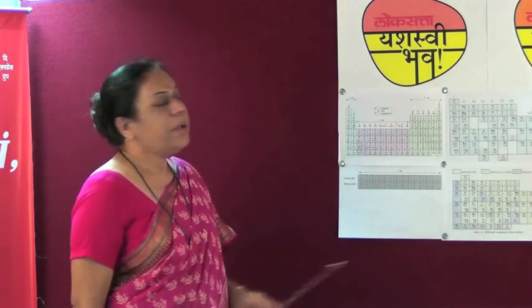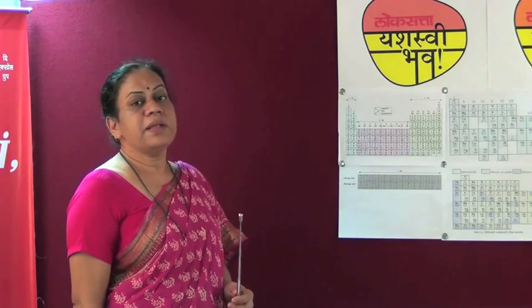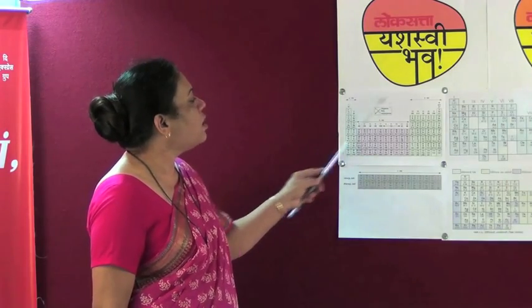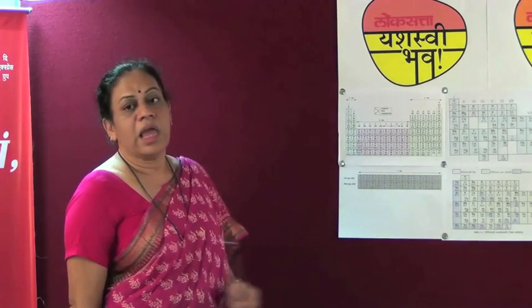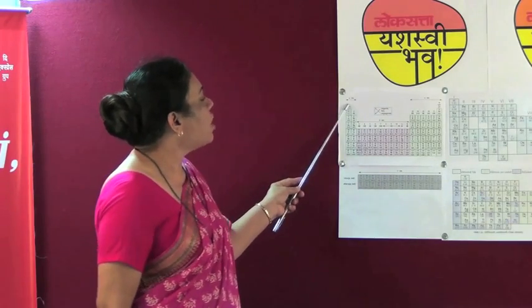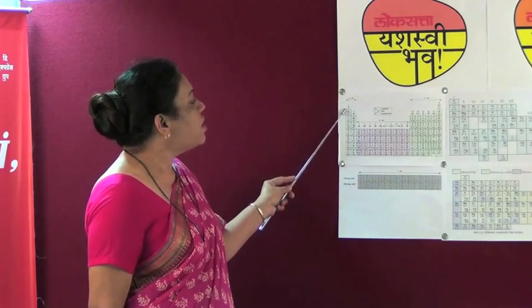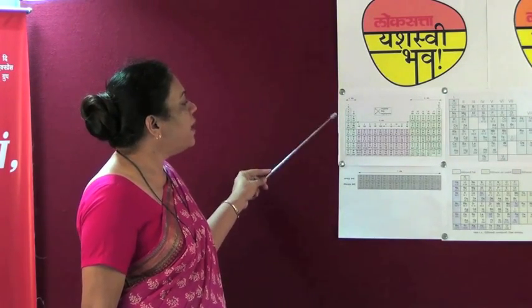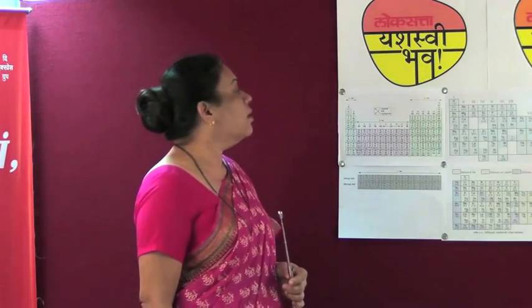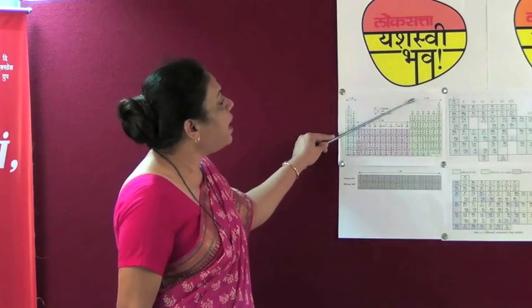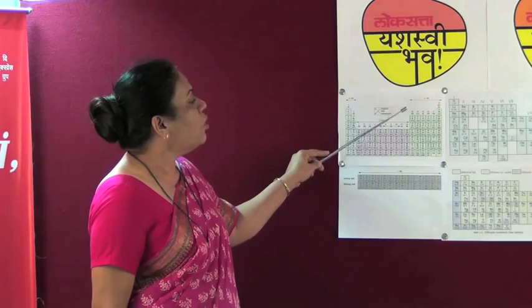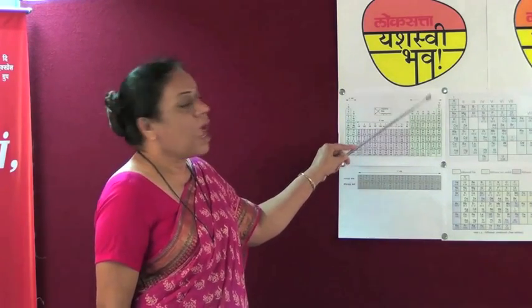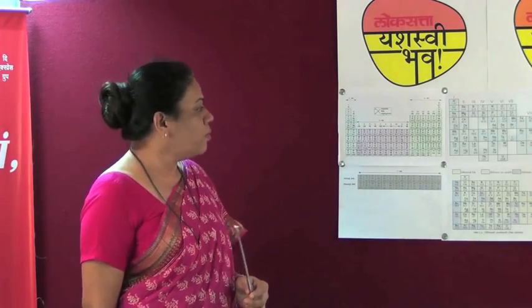Now, this modern periodic table depends upon the electronic configuration, and hence it is divided into 4 blocks, namely the S block, the P block, the D block and the F block. The S block elements are the first 2 groups, that is 1 and 2. The first group is called alkali metals and the second group is called alkaline earth metals. Then the P block elements are from group number 13 to 17 and also include the 0 group.